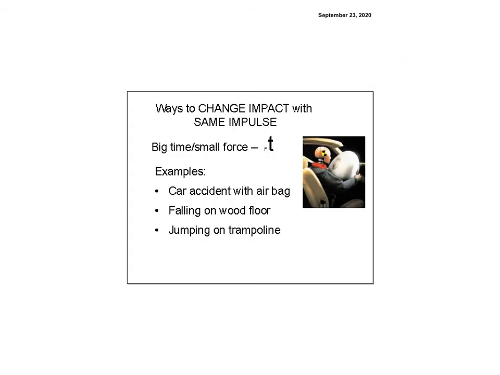So let's say I want to get a really small force. I don't want to die from that truck hitting me. I don't want to get hurt when I get into a car accident. So I look at my impulse, for the same impulse, which is the change in momentum.